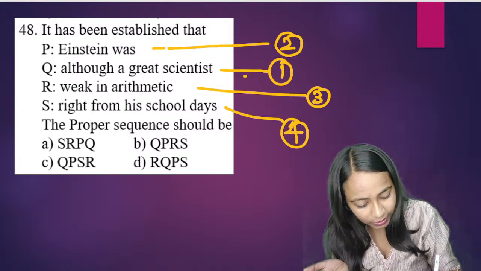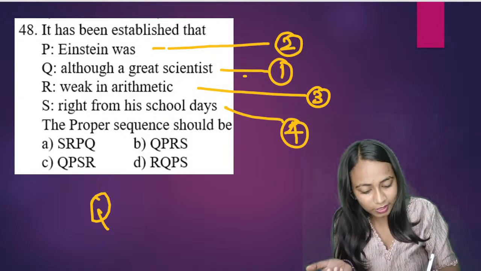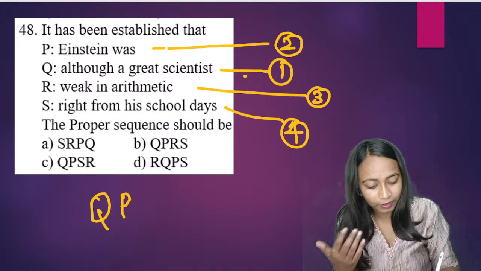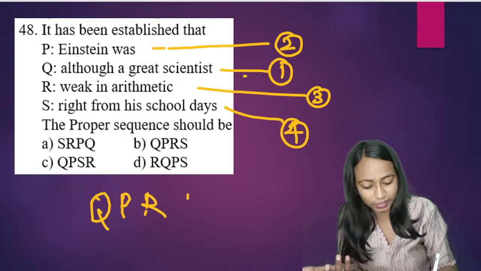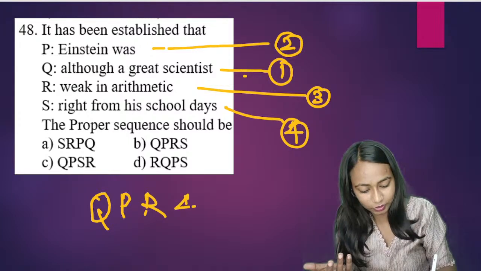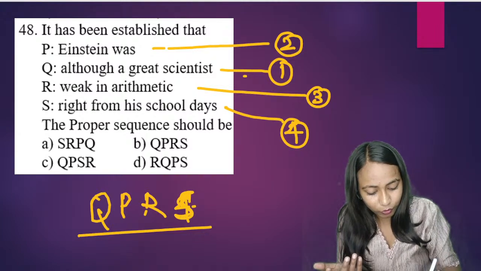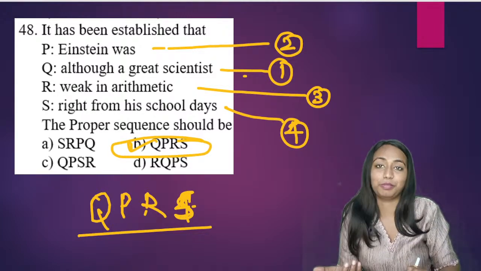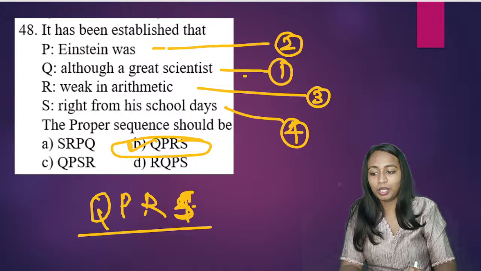So correct order क्या आएगा? सबसे पहले, although a great scientist, that is Q. Next after this, Einstein, that is P. Next after this, weak in arithmetics, that is R. Right from his school days, that is S. So what will be the correct sequence? Correct sequence will be QPRS. QPRS is given in option B. So QPRS will be the correct answer.